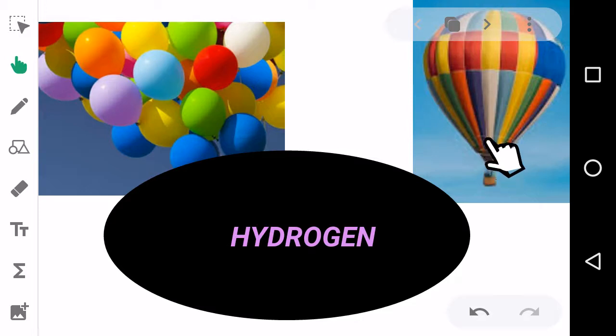These are hydrogen balloons. Yeah, you said it. That means in this balloon what is filled? It is filled with hydrogen. So it is named as hydrogen balloon.